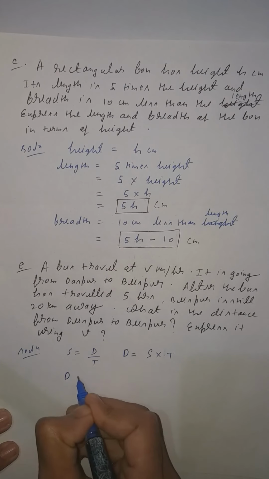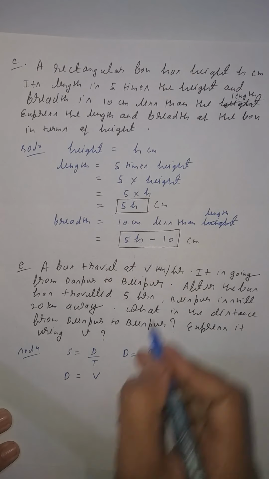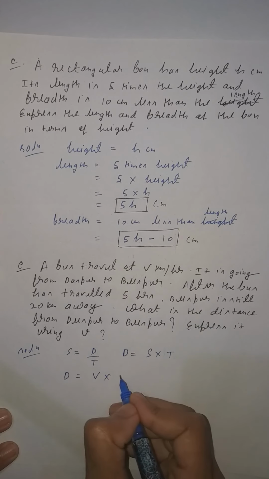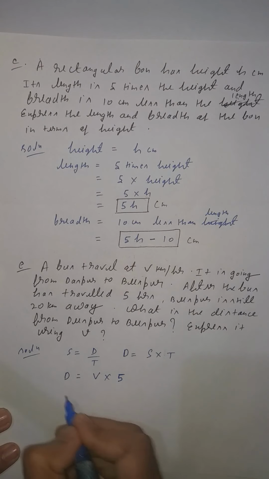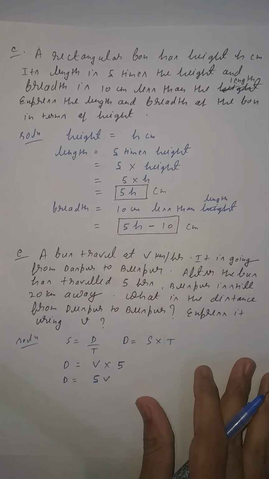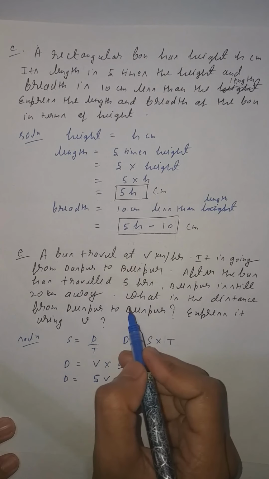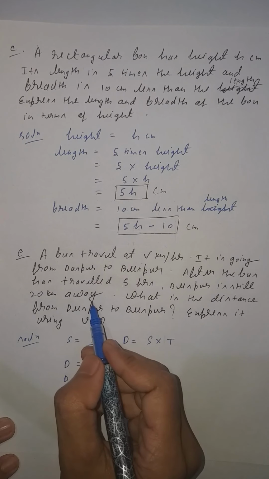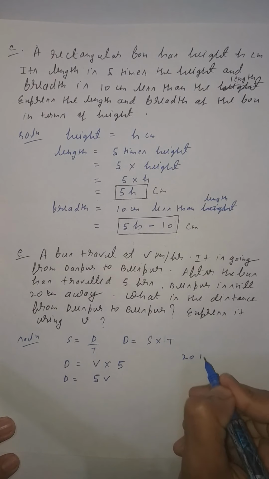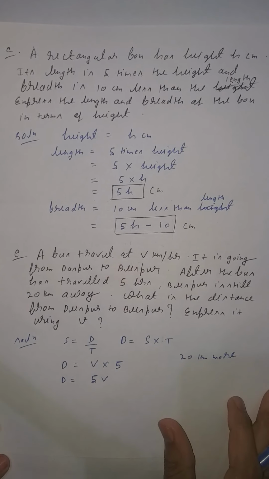Now you have to find the distance. Speed is given, v kilometer per hour. Time is given, 5 hours. So multiply by 5. It will become distance equal to 5v. This is the distance traveled in 5 hours. Now what is given? Bispur is still 20 kilometer away, so the bus has to travel 20 kilometer more. 20 kilometer left to travel by the bus.